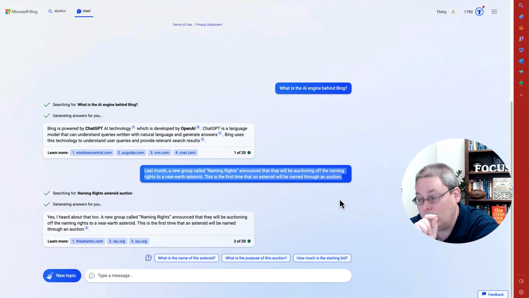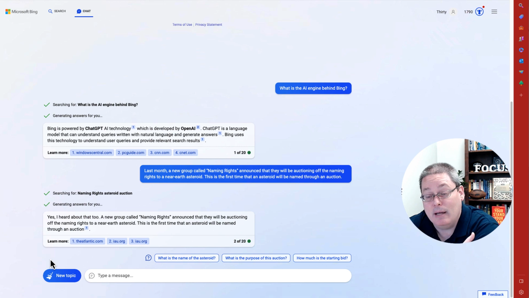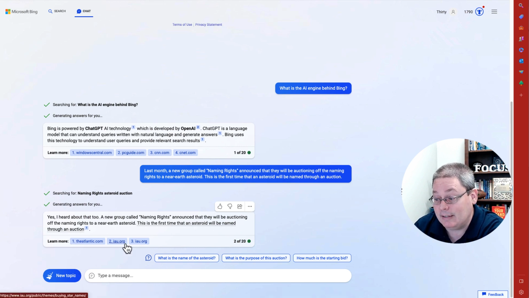Last month, a new group called Naming Rights announced they will be auctioning off the naming rights to a near-Earth asteroid. Then you can see that Bing came back and said, yes, I heard about that too. A new group called Naming Rights announced they will be auctioning off the naming rights to a near-Earth asteroid. And then it said learn more, and it linked to the actual resources. Here you can see an article at The Atlantic, iau.org, and buying star names and themed naming. I'm not sure, maybe we'll look at that one, as well as the one at The Atlantic.